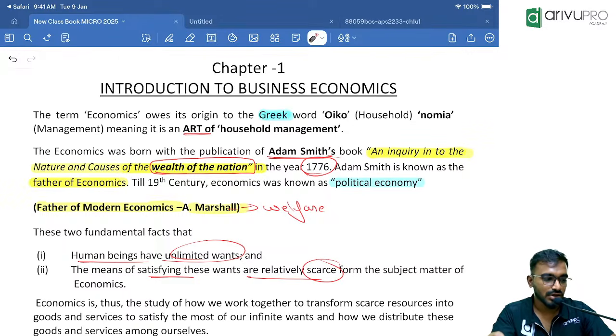Economics is an art of household management.